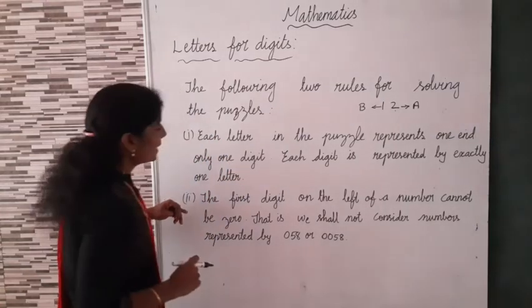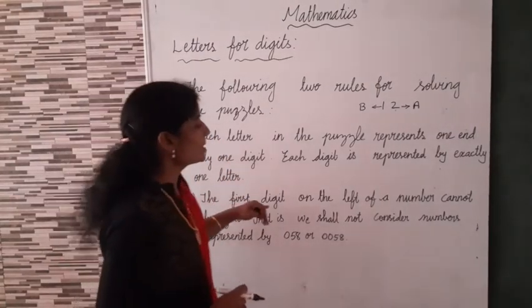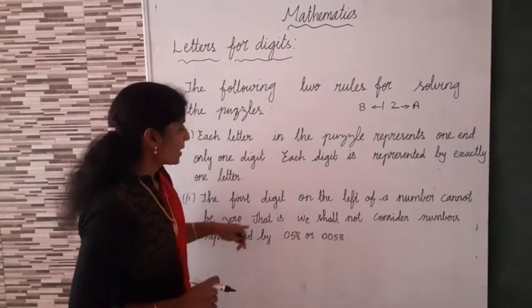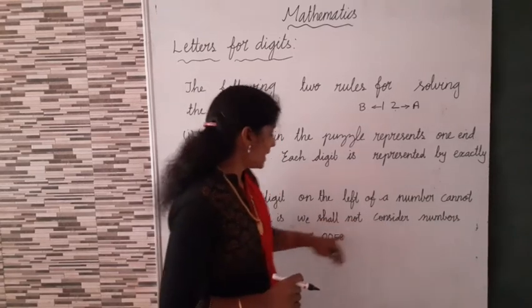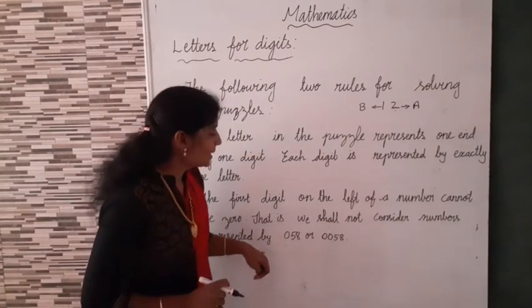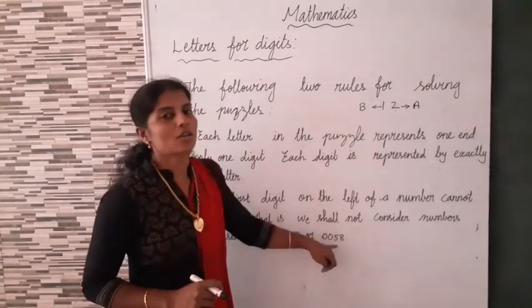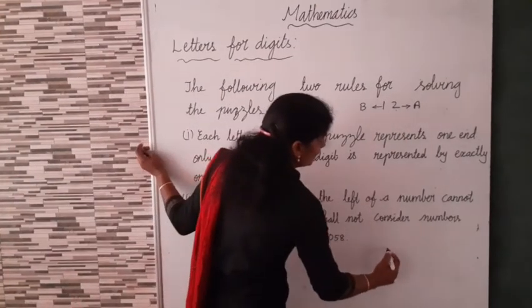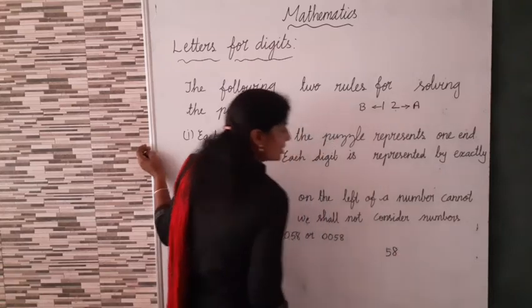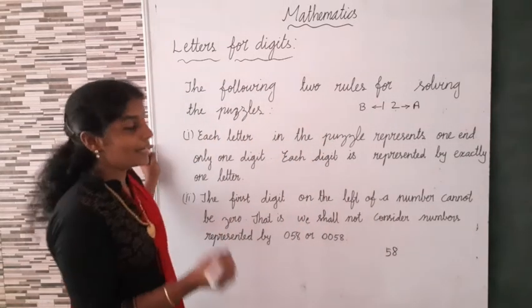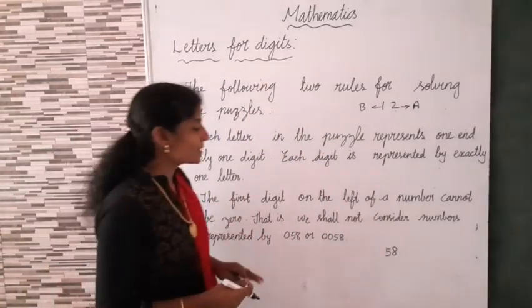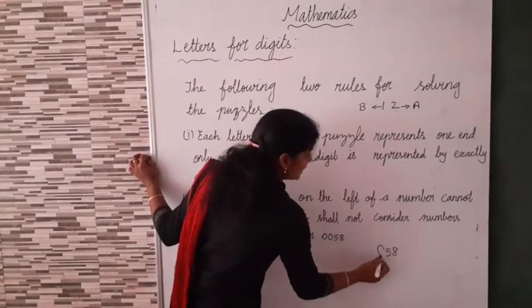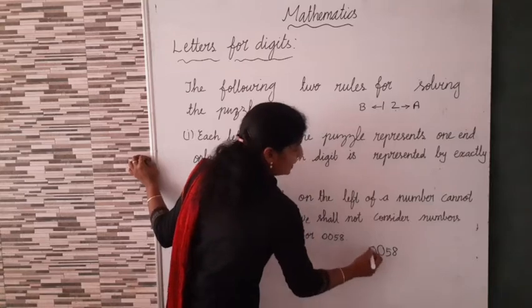Now the second rule: the first digit on the left of a number cannot be 0. That is, we shall not consider numbers represented by 058 or 0058. Suppose the number is 58, we shall not consider a 0 in front like this.